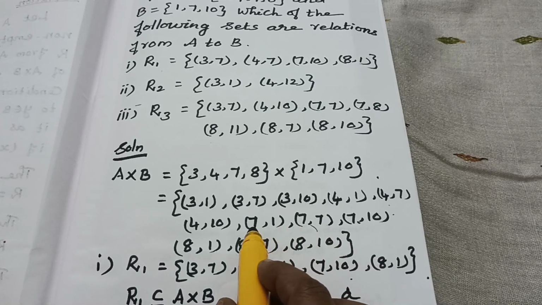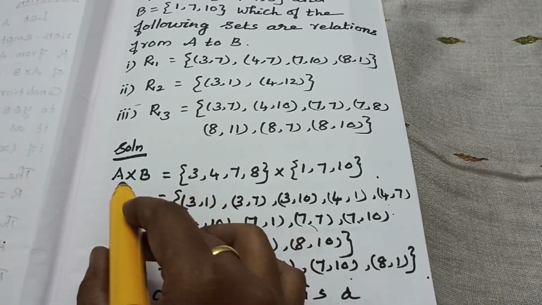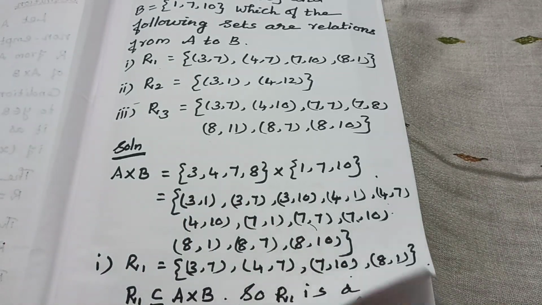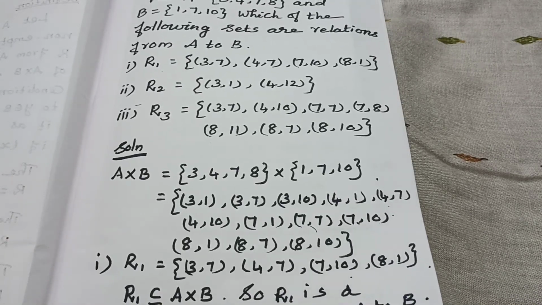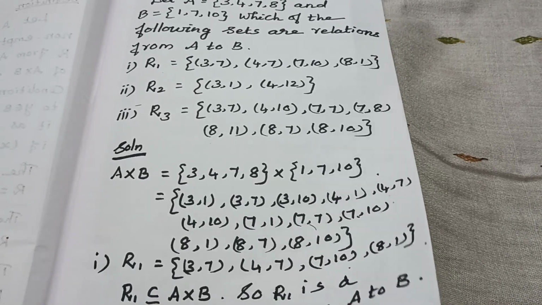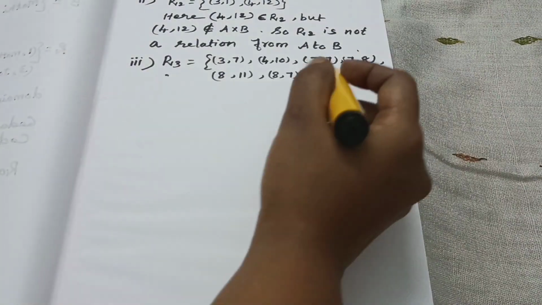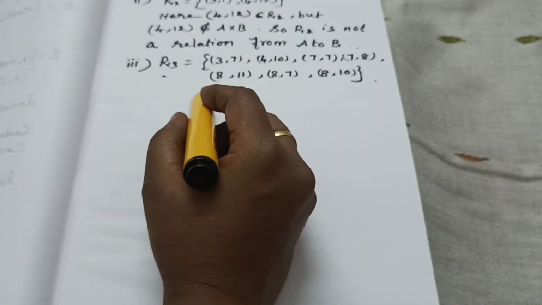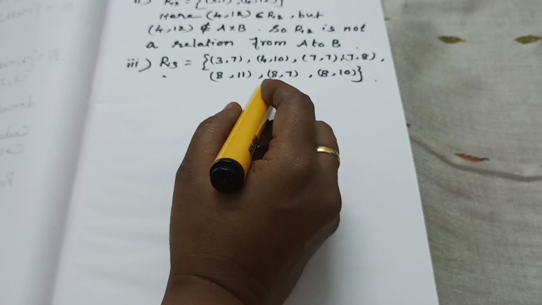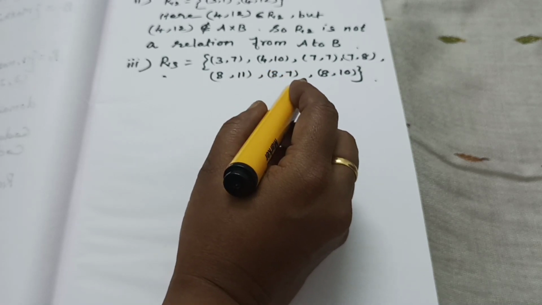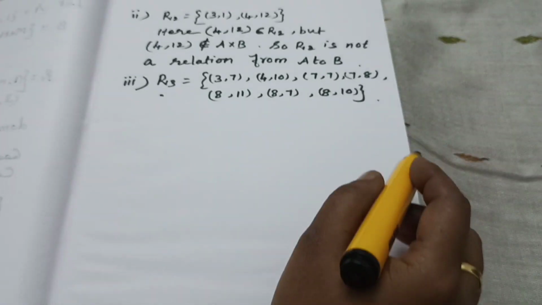No, it is not in A cross B. So (7, 8) belongs to R3, but (7, 8) does not belong to A cross B. So R3 is not a relation from A to B.